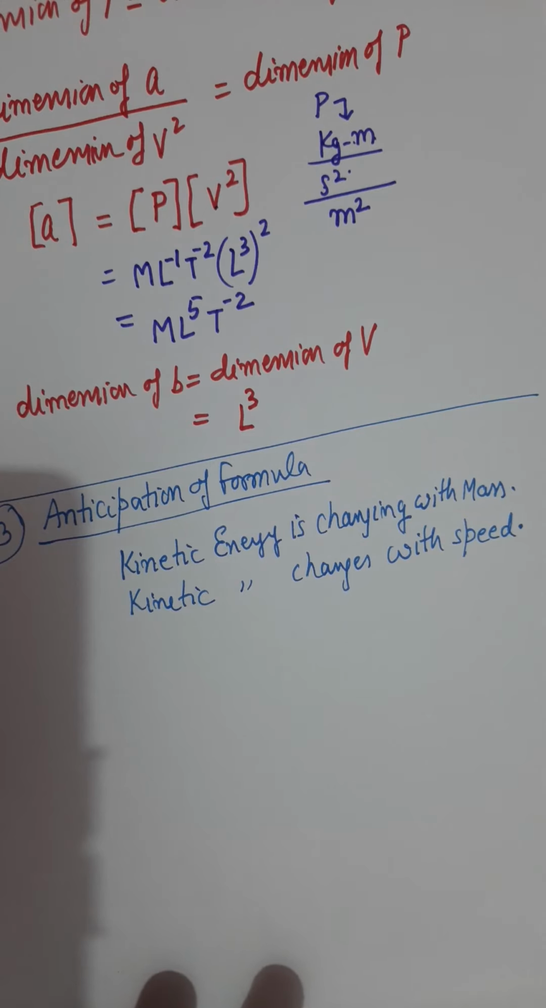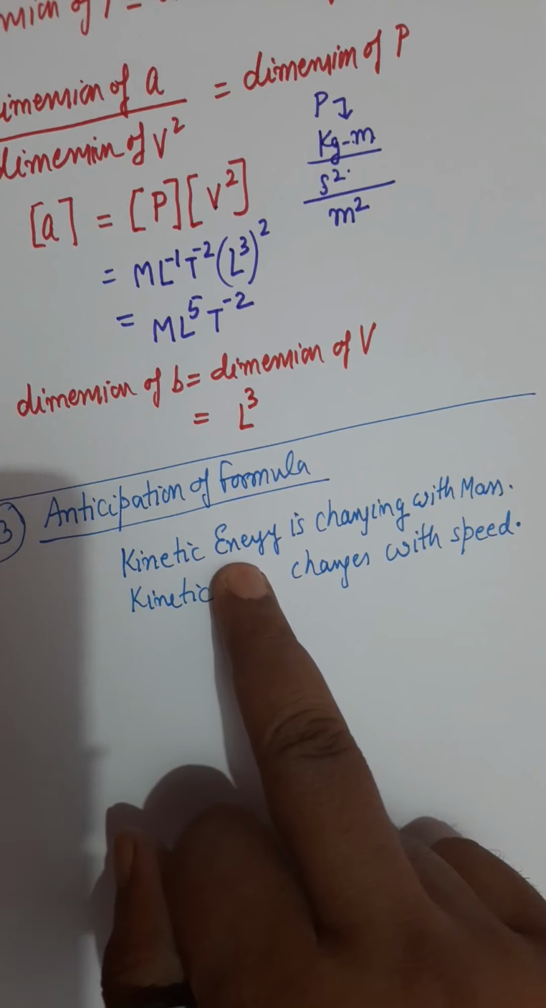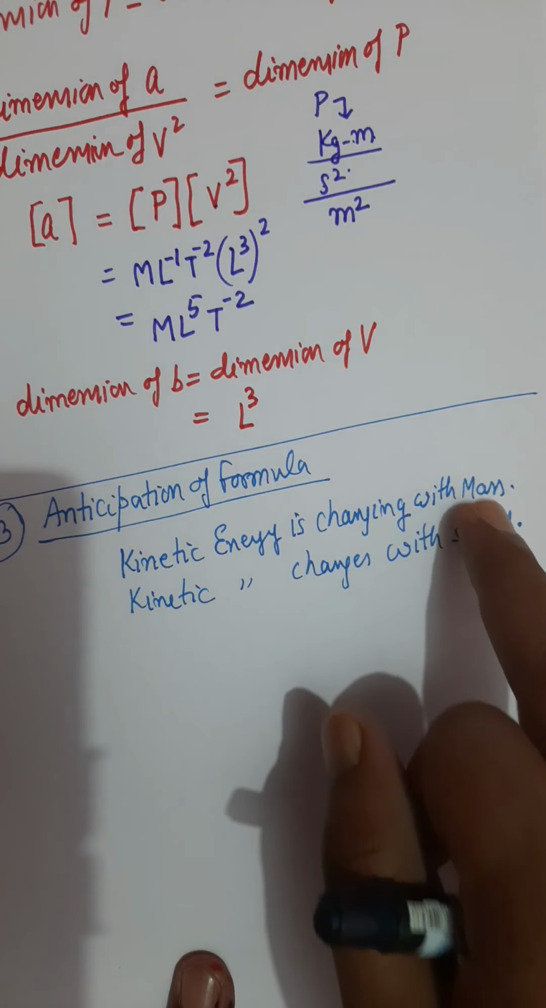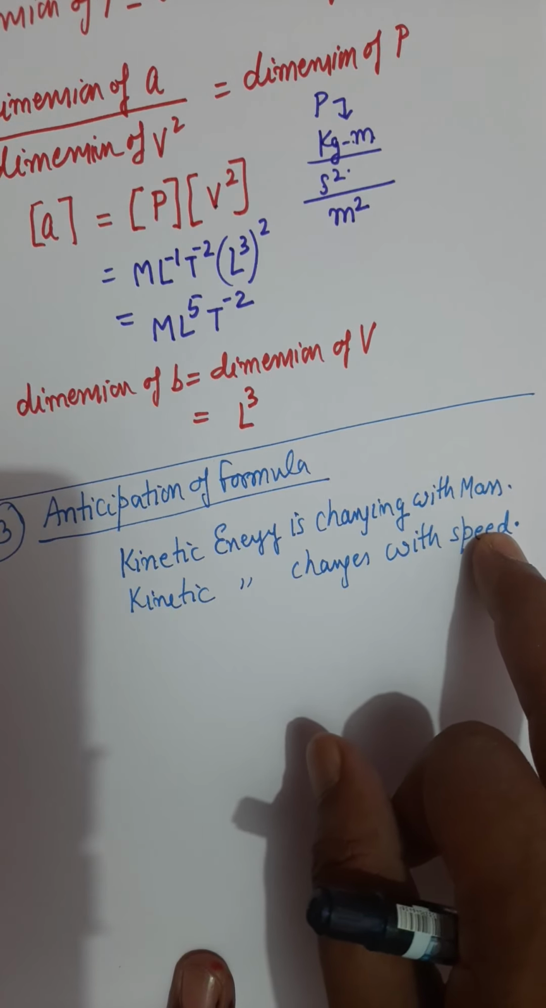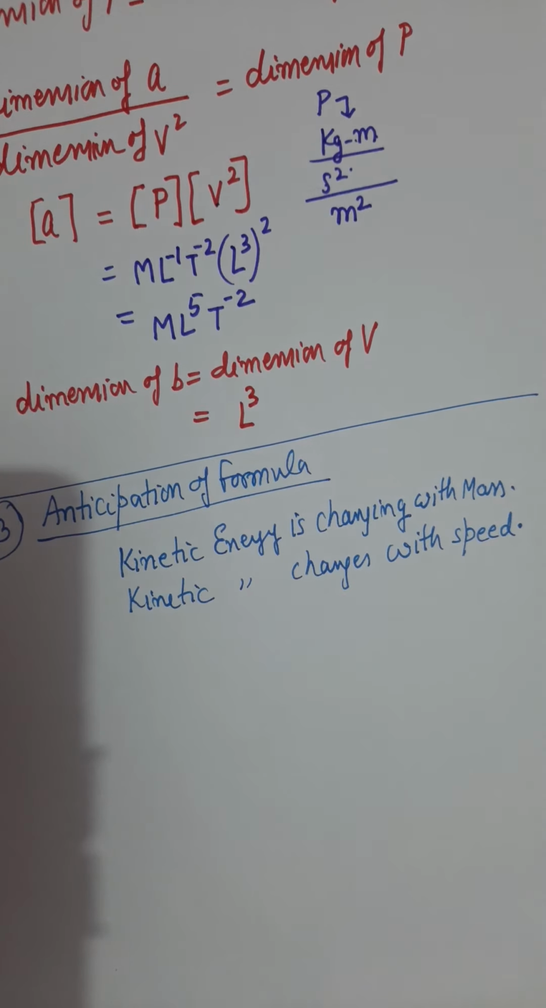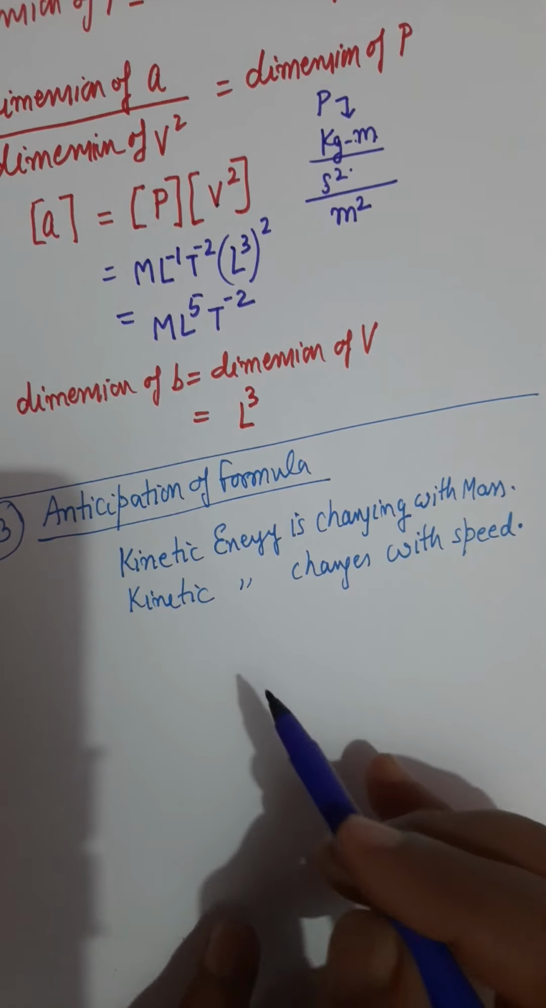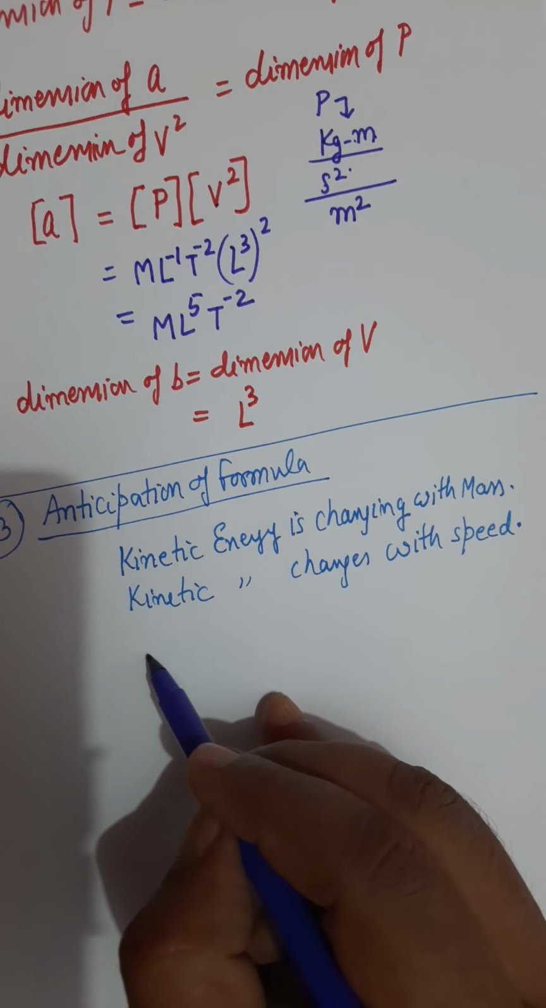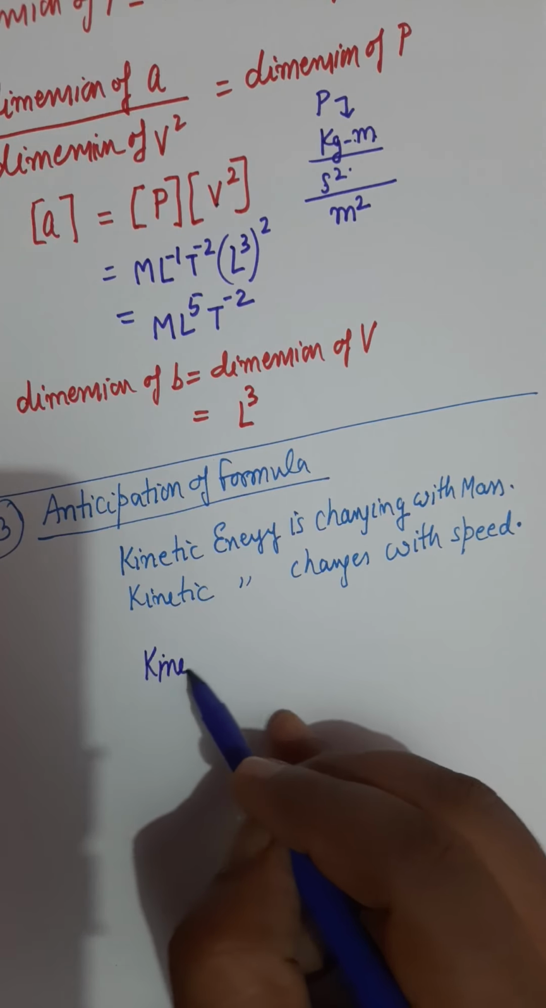So if we are doing any experiment, through the data collected from that experiment, we come to know that a certain physical quantity depends on some other quantities, then you can anticipate a rough idea about the dependency, and that we call a formula. How can we do it? The process is as follows. Let's say the kinetic energy